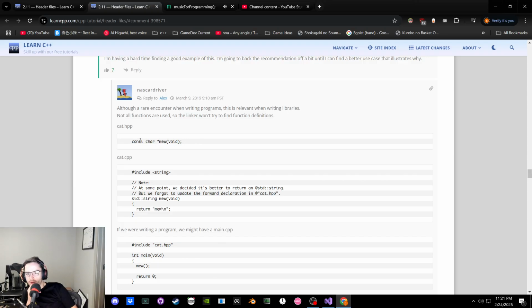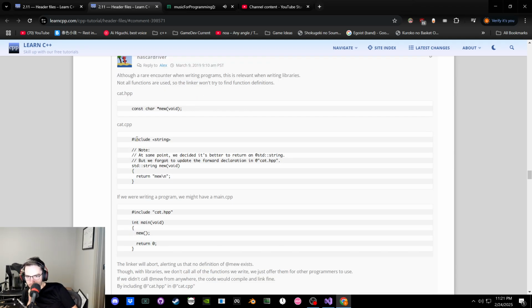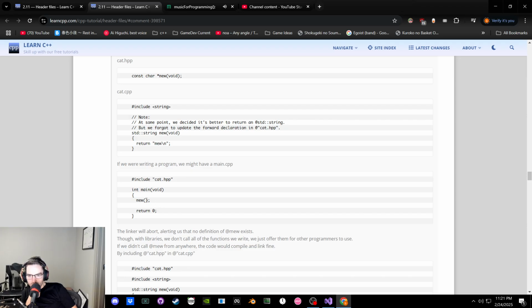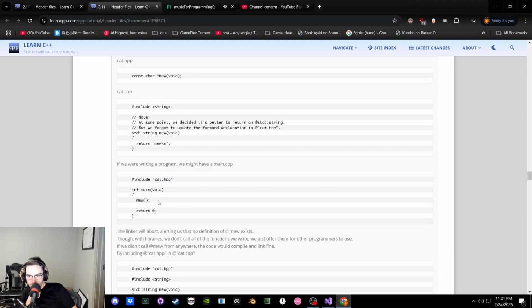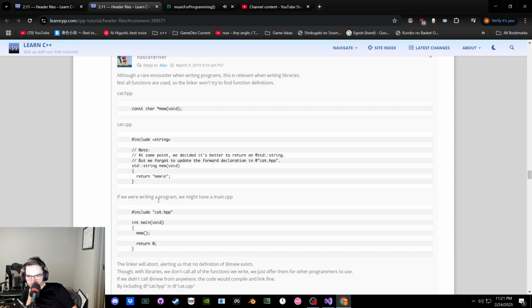Okay, so we have a header file. Oh, pointers. For writing a function, we're calling it mu. Meow. And in the CPP file, we're returning a standard string.